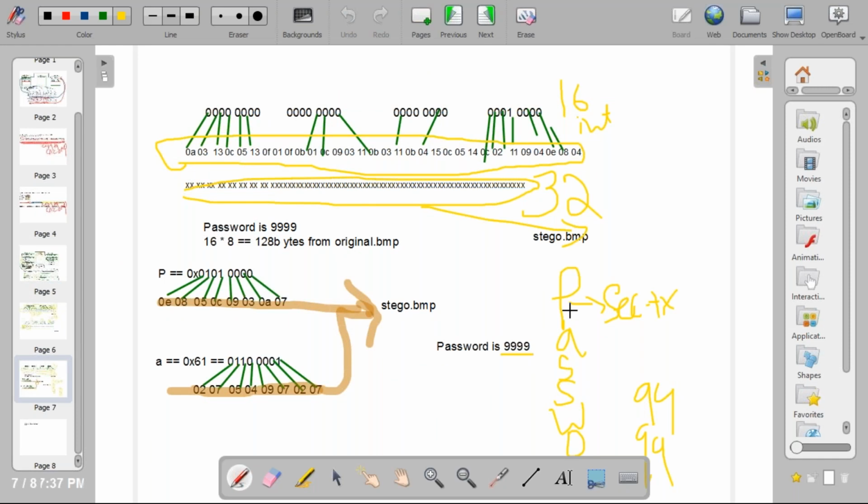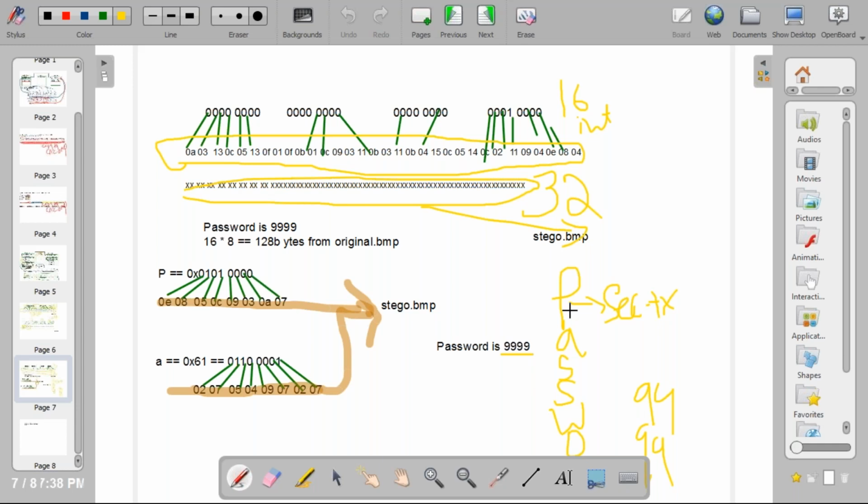From secret.txt. See now, till now we have not read anything from the secret file. So what we need to do now? First thing, we need to get the first character, that is p.